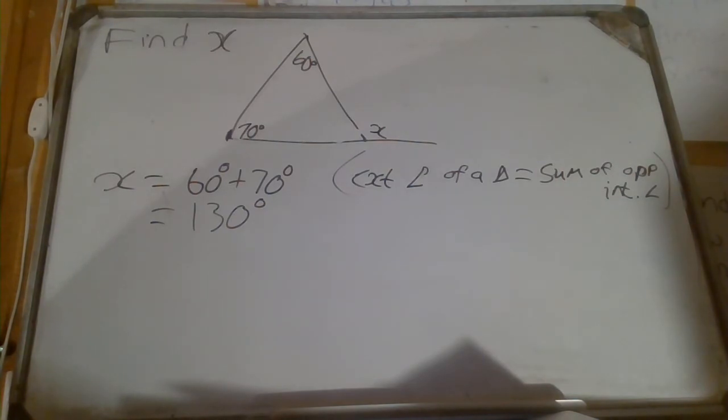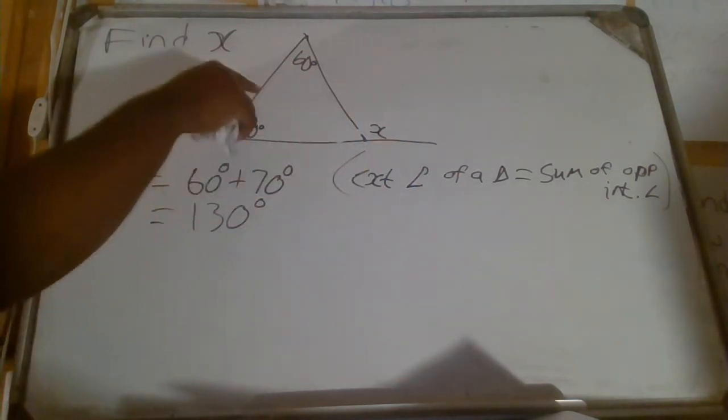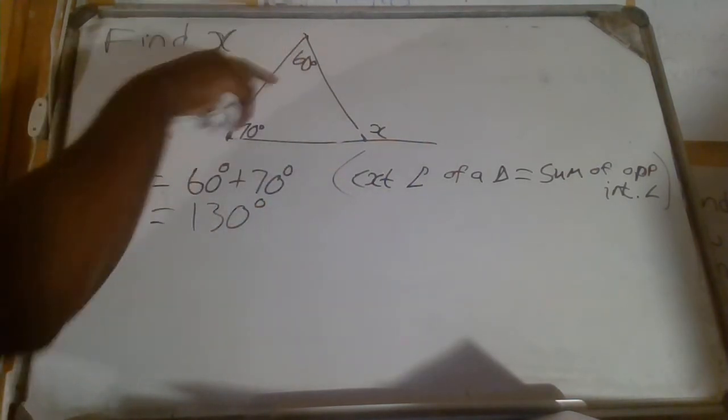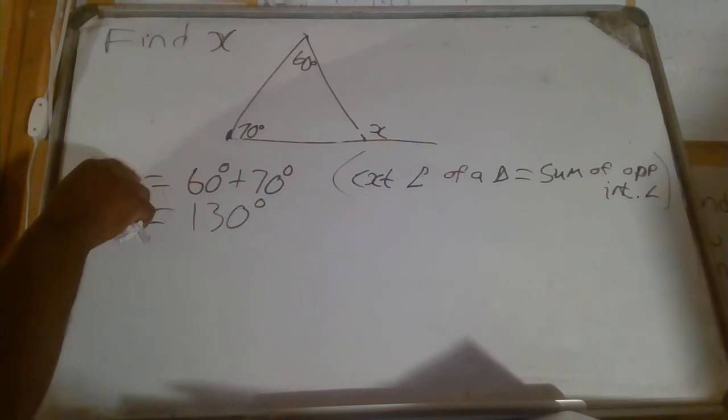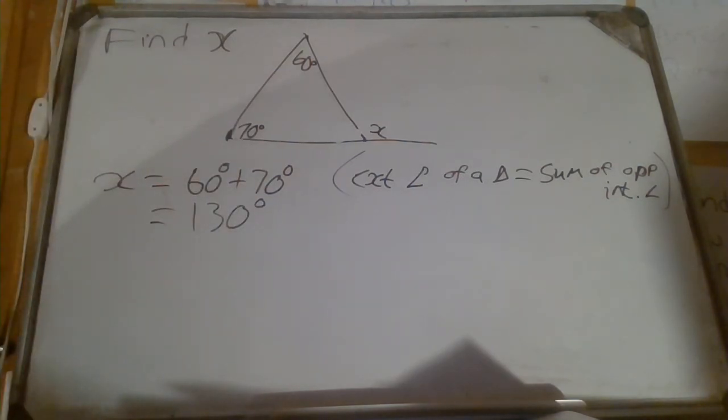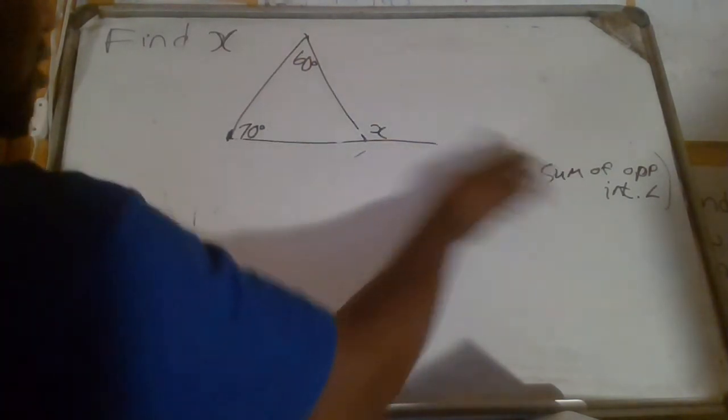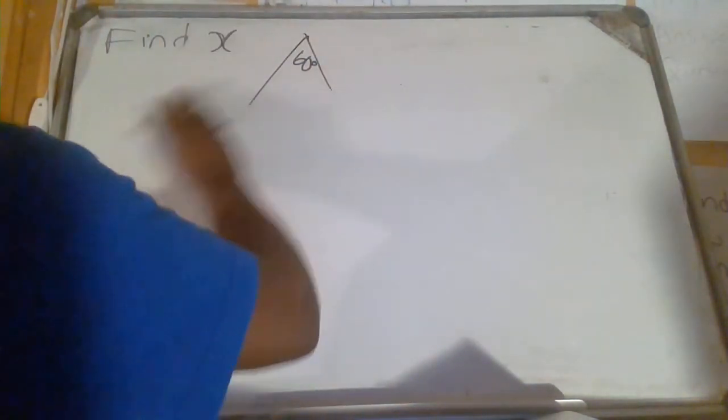So if you decided to find this angle through this rule, that will still be true, or you can use the other way. It is totally up to you, as long as you use the correct rule, and then you are fine.